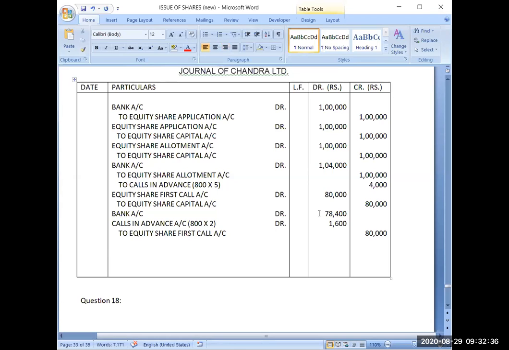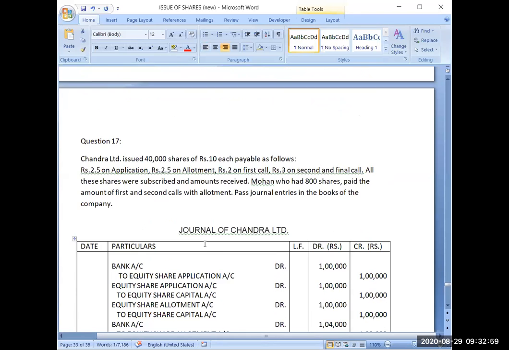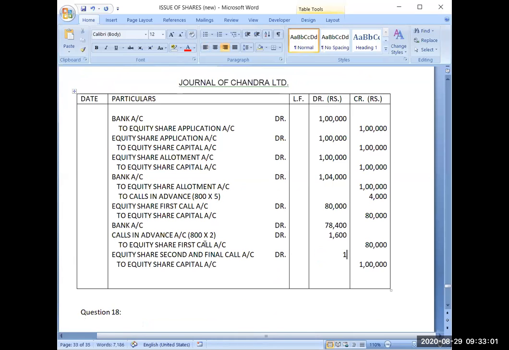Now coming to the second and final call. Equity share second and final call account debit, and the amount is 3 rupees per share, so that's why it will become 1,20,000.